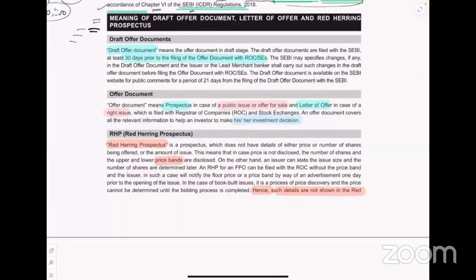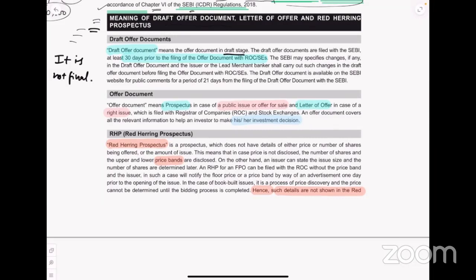Draft offer document means the offer document in the draft stage. That is very common sense. That means it is not final. So draft of a document, the very word draft tells us that it is not final. That is the first thing we need to understand.